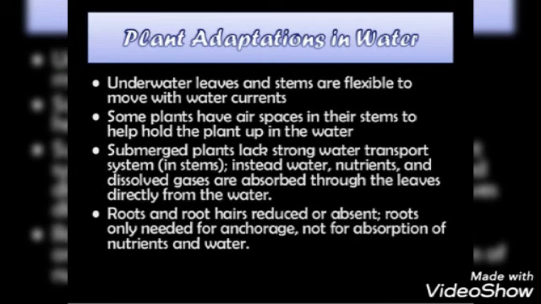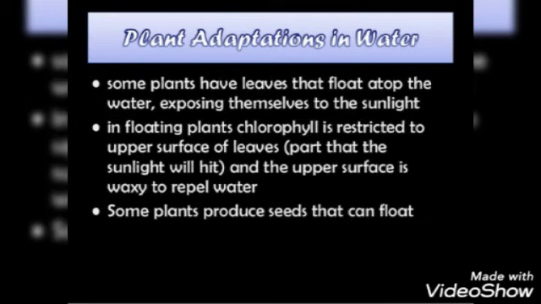Instead, water, nutrients and dissolved gases are absorbed with the help of leaves directly from the water. Also, the root and root hairs are reduced or absent, and roots are mainly needed for anchorage, not for the absorption of nutrients and water. Different plants may have leaves that float atop the water, exposing themselves to the sunlight. In such floating plants, chlorophyll is restricted to the upper surface of the leaves only, which gets hit by the sunlight.